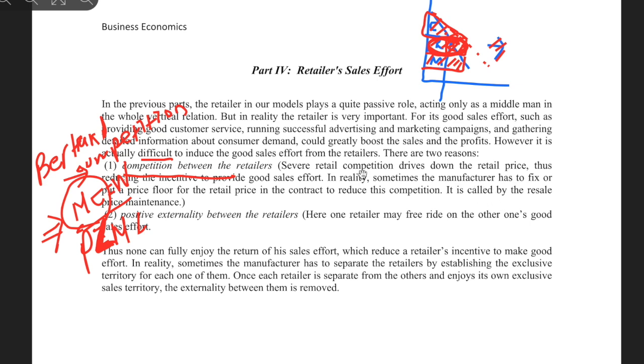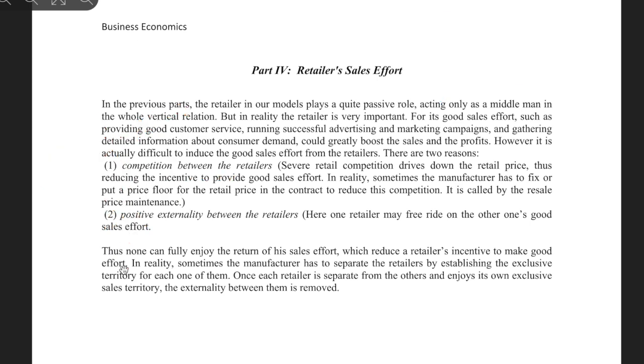So sometimes they put some price floor in the contract to reduce the competition, and thus the positive externality between the retailers. Sometimes my promotion actually doesn't benefit me, but the others.